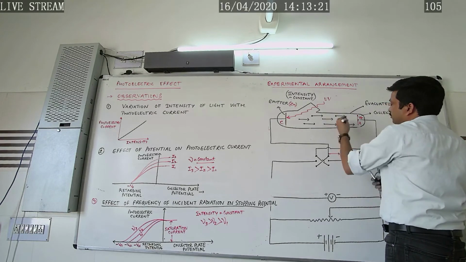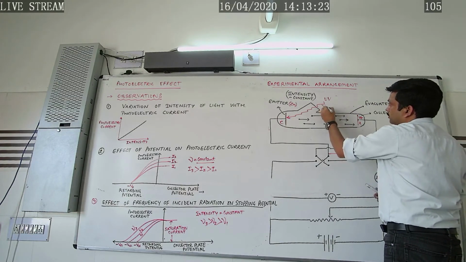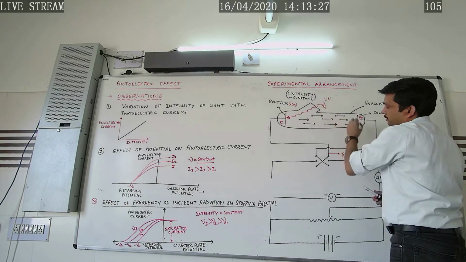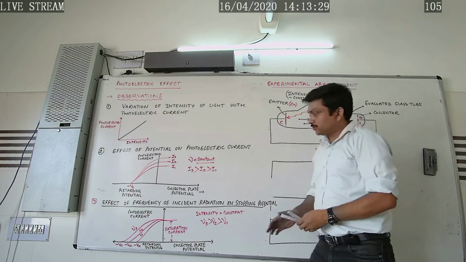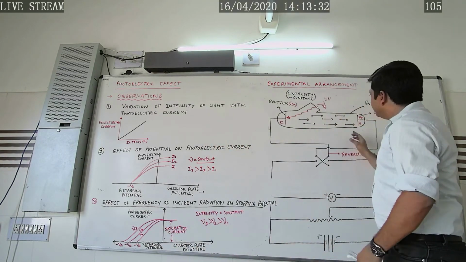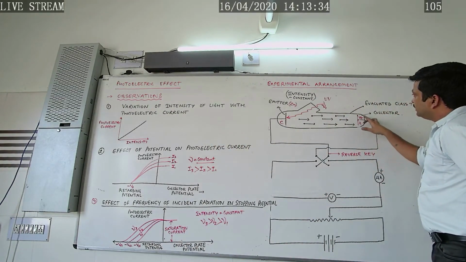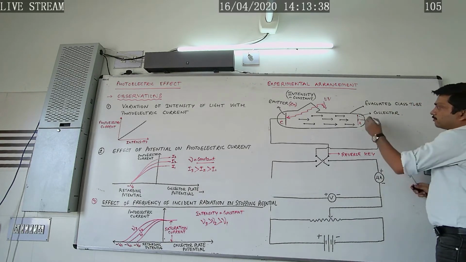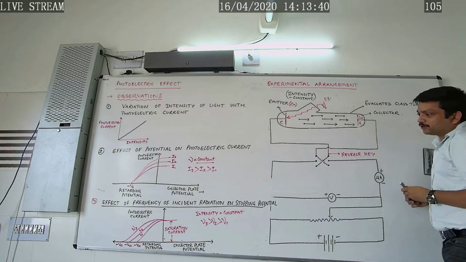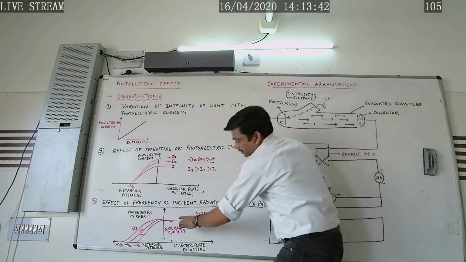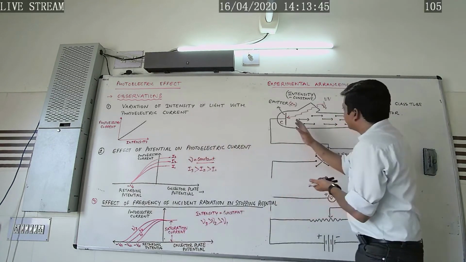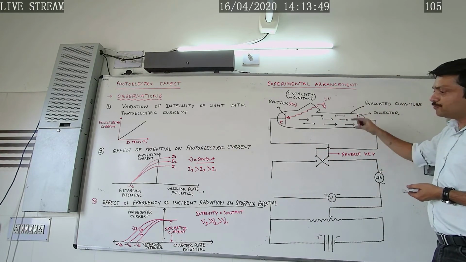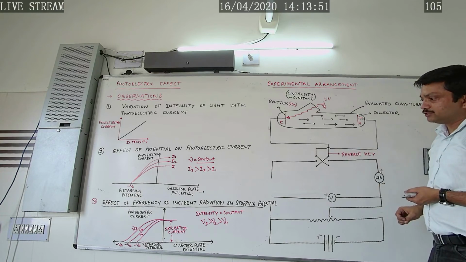So corresponding to the frequency nu1, if the frequency of the incident radiation is nu1, under that condition what would happen? If we increase the negative potential of the collector, no more photoelectrons will reach the collector, as a result of which the photoelectric current in the circuit will become zero.